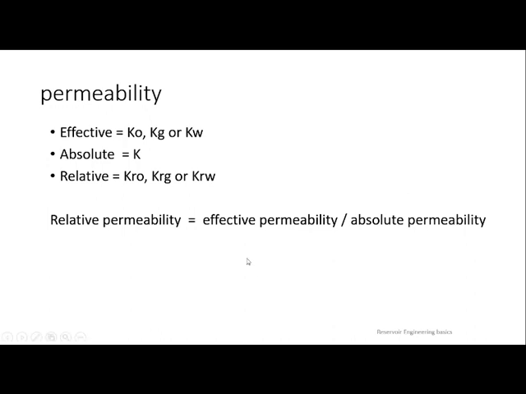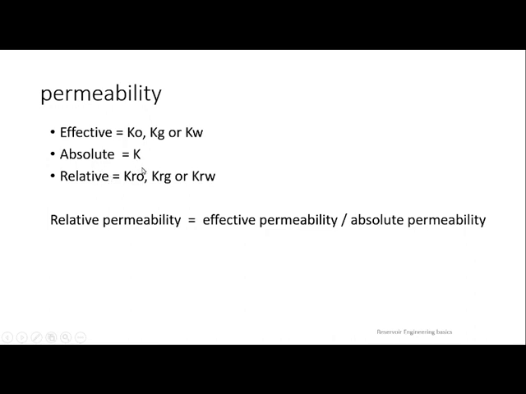That is what we name KO. When it comes to Kg, in presence of oil as well as water, what is the ability of your reservoir rock for gas to flow through it? That is your Kg. When it comes to Kw, in presence of oil and gas, the ability of a reservoir rock to flow water, that will be known as effective permeability.